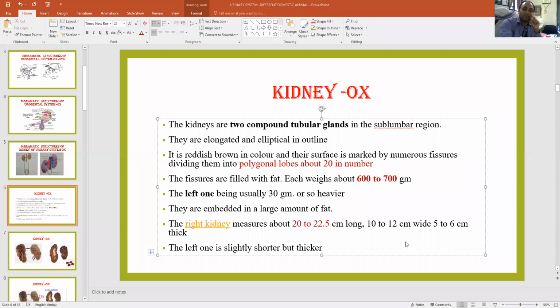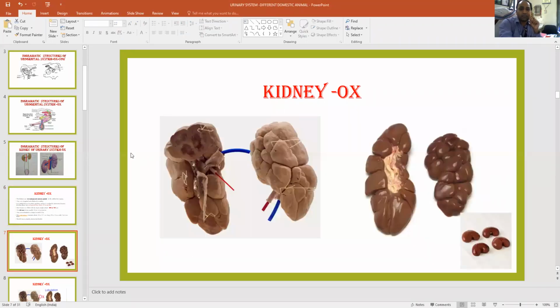That's why the weight is more. The left one is slightly shorter but thicker than the right. You see this picture. We have discussed the polygonal shape, the fat and their shape. This is different from the sheep and goat, where the external surface is smooth and bean shaped.